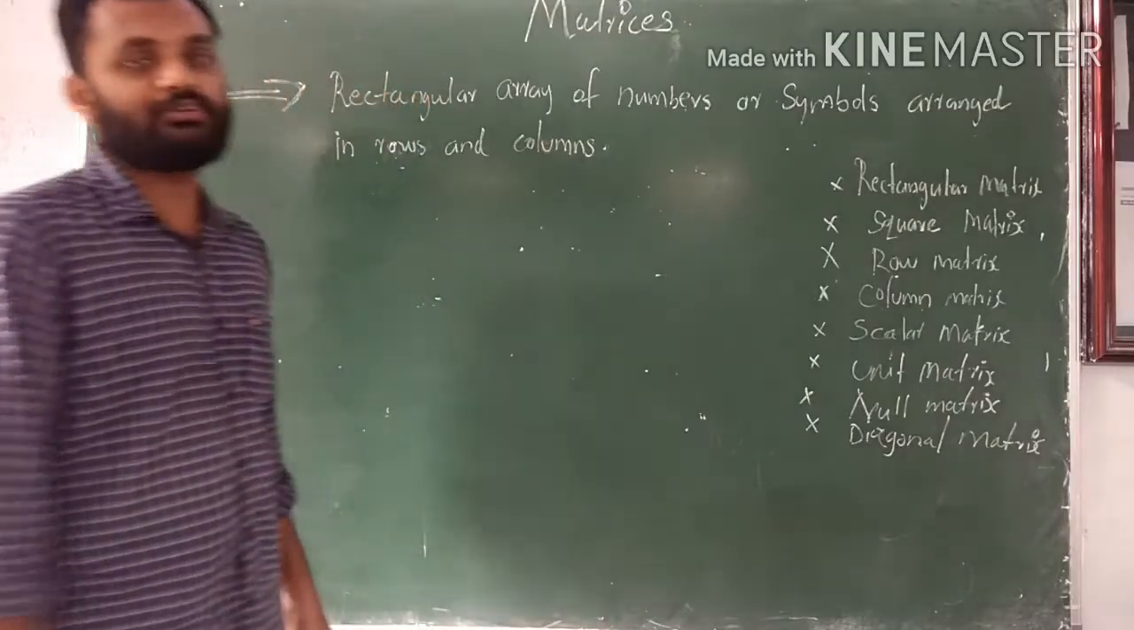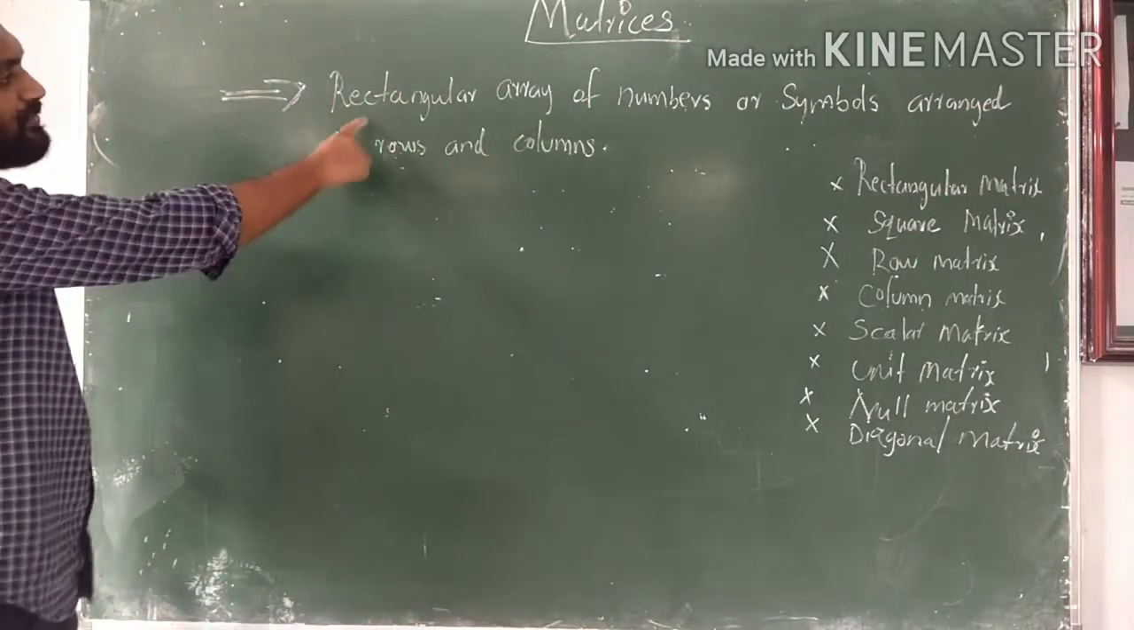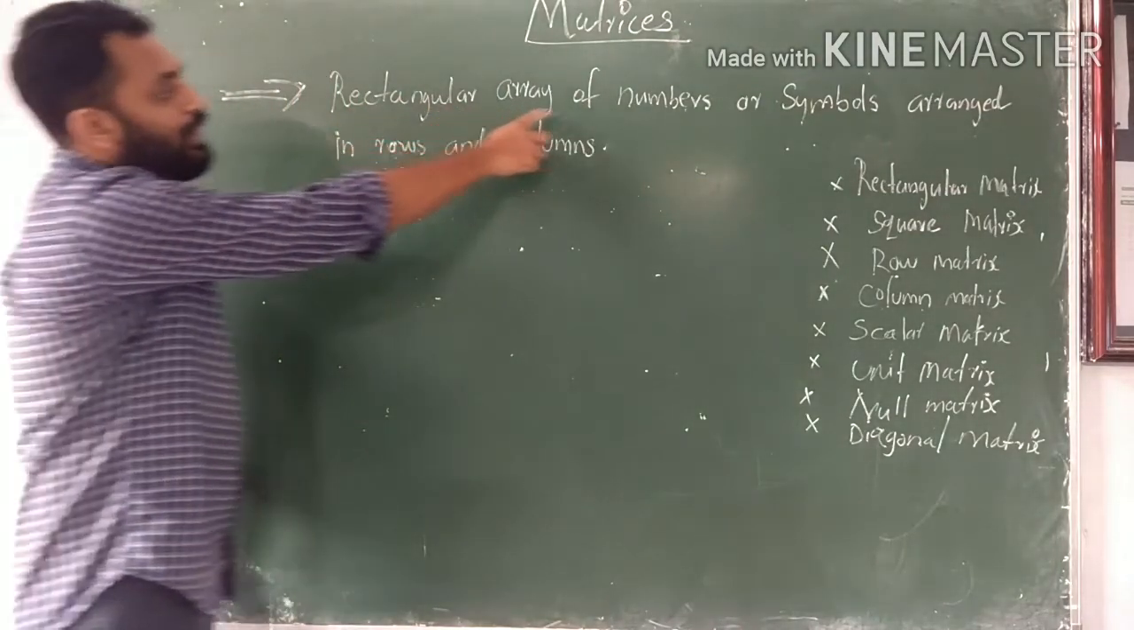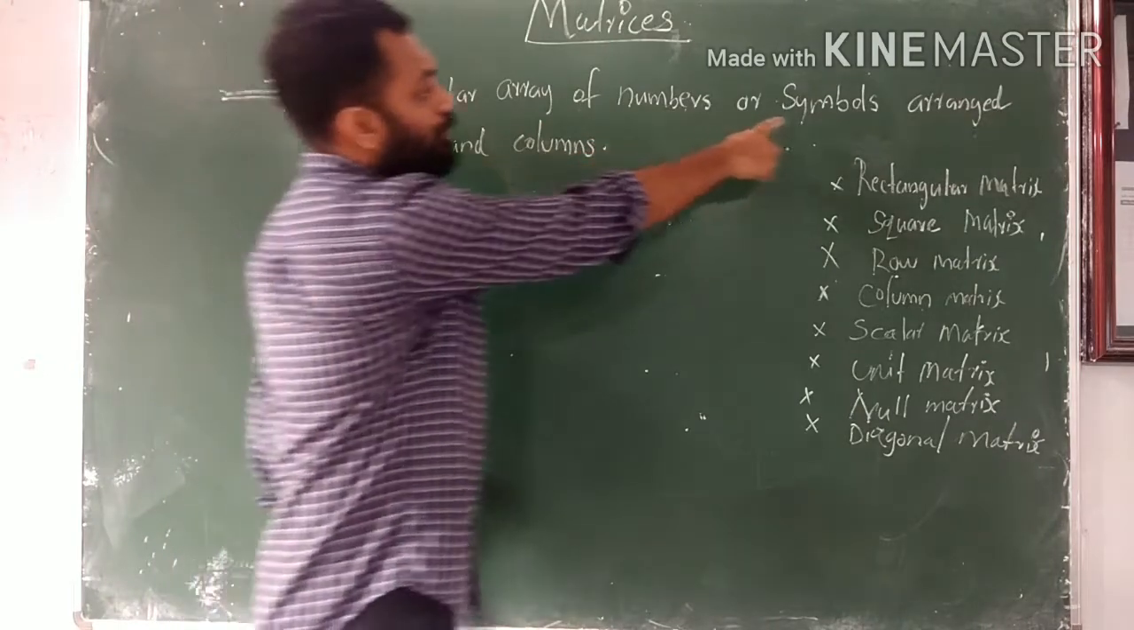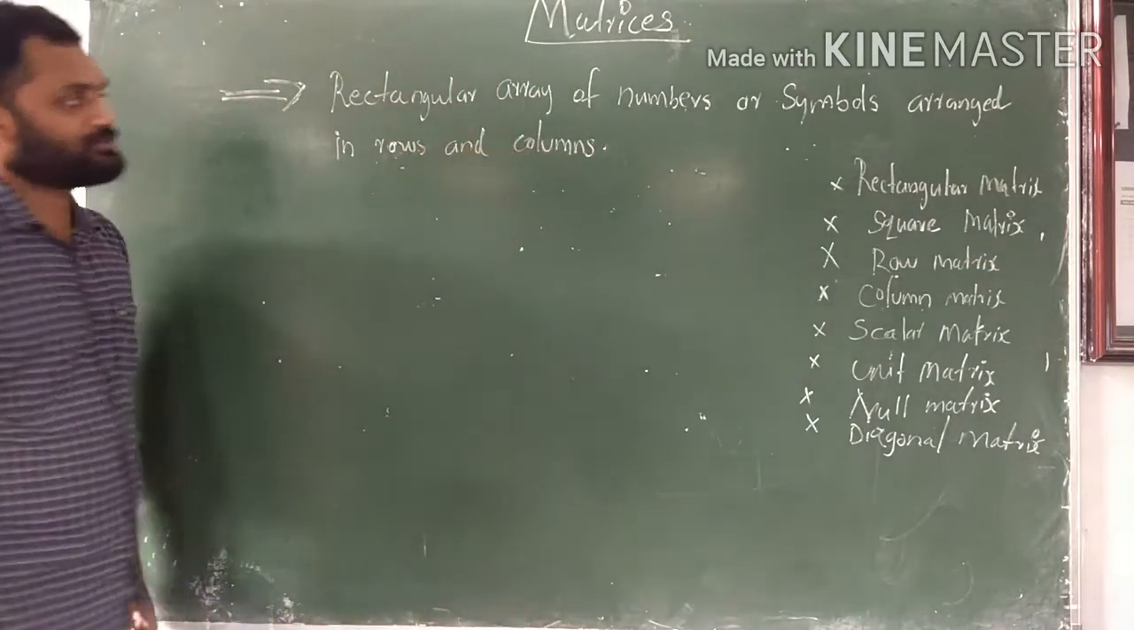Today we are going to discuss matrices. A matrix is a rectangular array of numbers or symbols arranged in rows and columns.